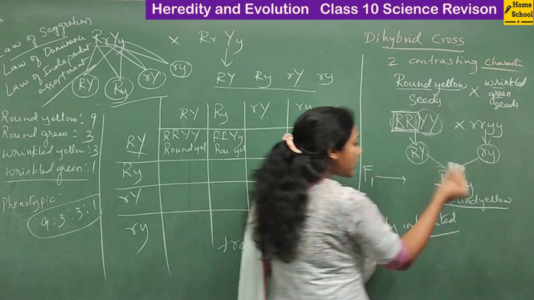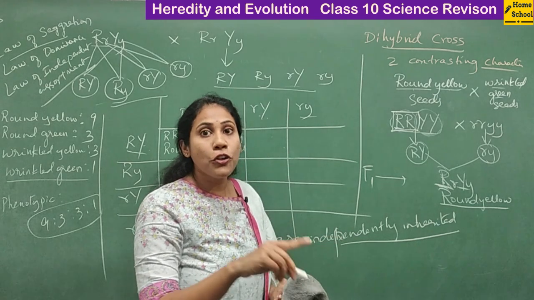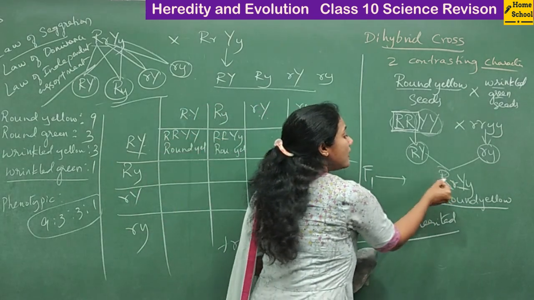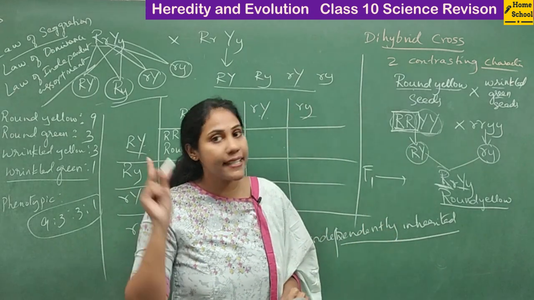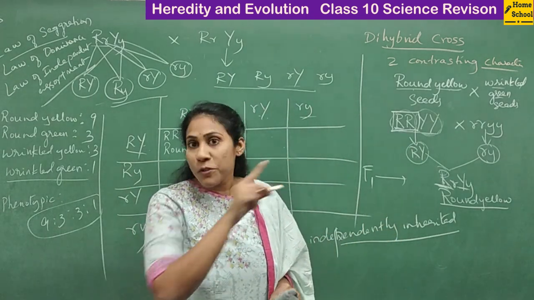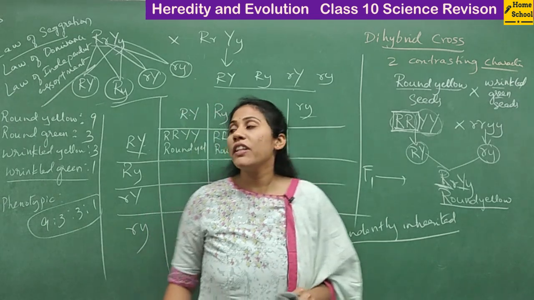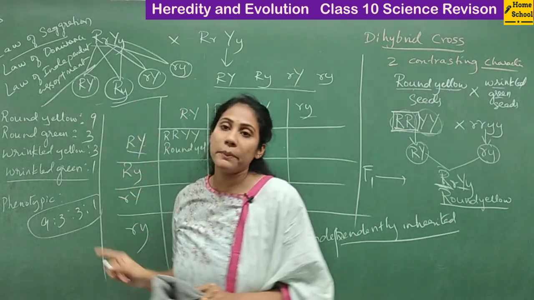The dominant gene gets expressed, right? So among the two alleles, the one which is dominant will always get expressed in the offspring generation. This is what we call the law of dominance.